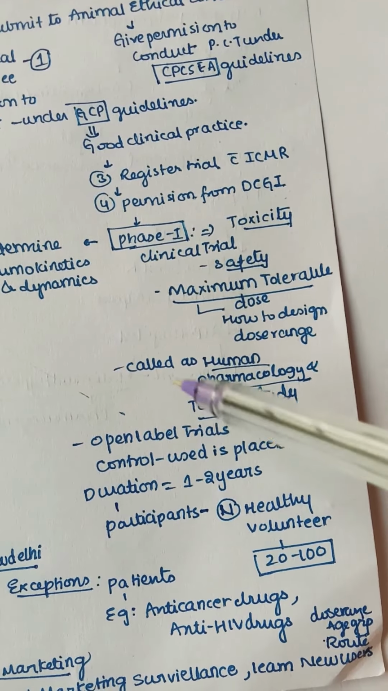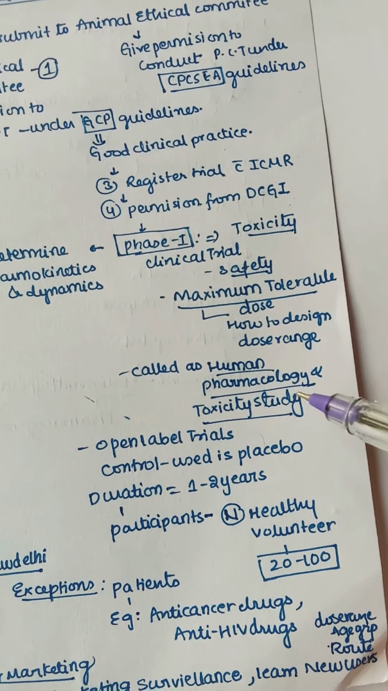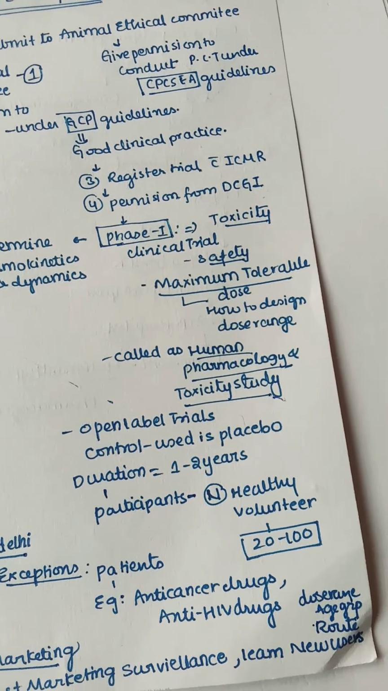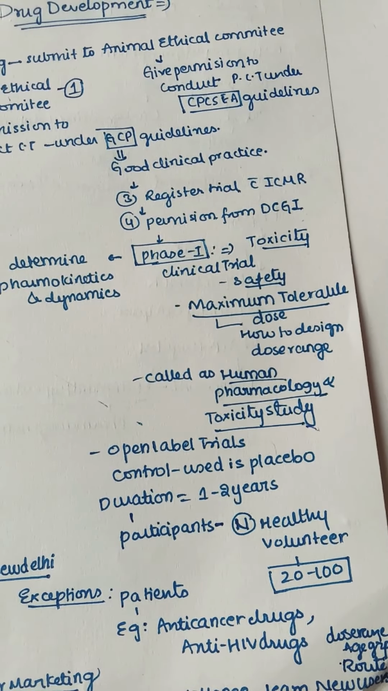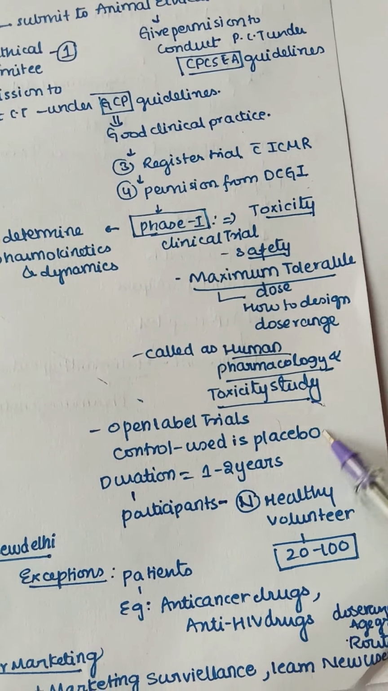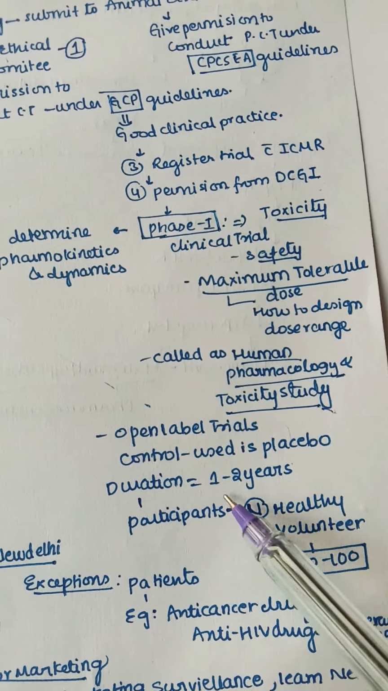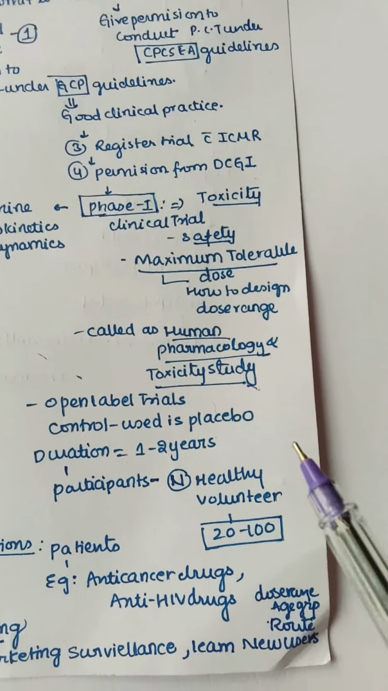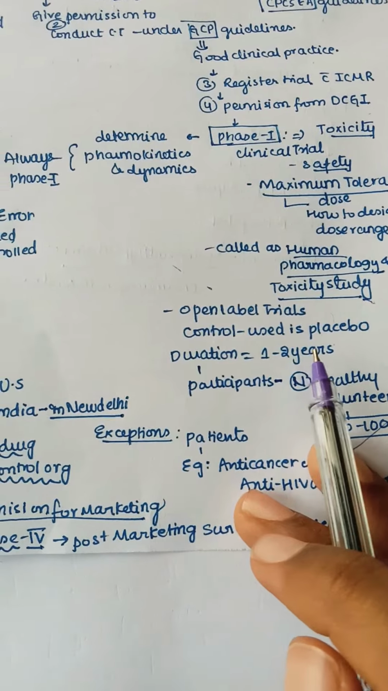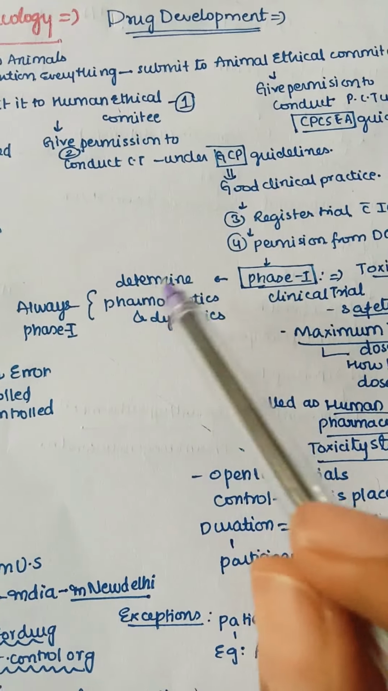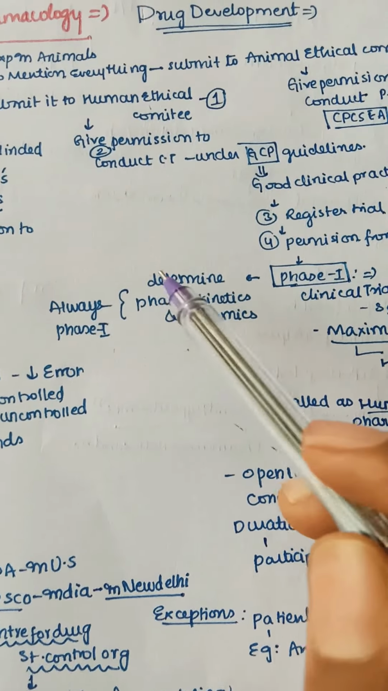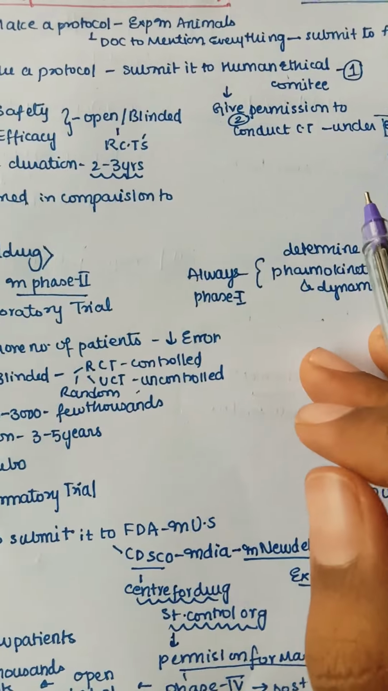Phase 1 is also known as human pharmacology and toxicity study. Here we have open label trials. The control used here is mainly placebo, the duration is about 1 to 2 years, and the participants are normally healthy volunteers, mainly 20 to 100 volunteers for the first run. Phase 1 mainly determines the pharmacokinetics and also the dynamics. So remember, both kinetics and dynamics are always seen in phase 1 only.